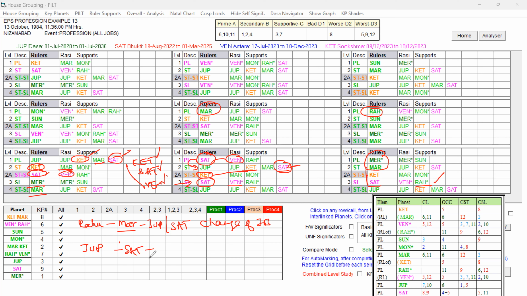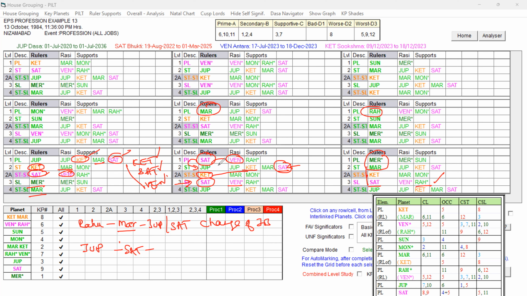So that way, Jupiter Dasa, Saturn Bhukti started. Saturn is ready to give some changes, some sort of troubles to the native under the Jupiter Dasa, Saturn Bhukti, right? In which antra can it give any trouble to that native on the job? In its own antra, no, because the star level is the favorable key planet of the Dasa lord.